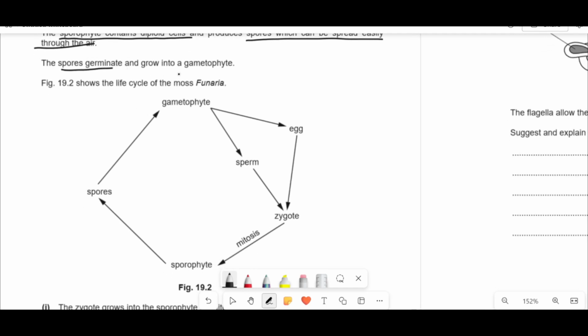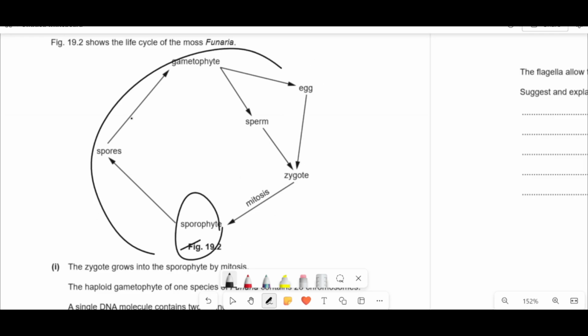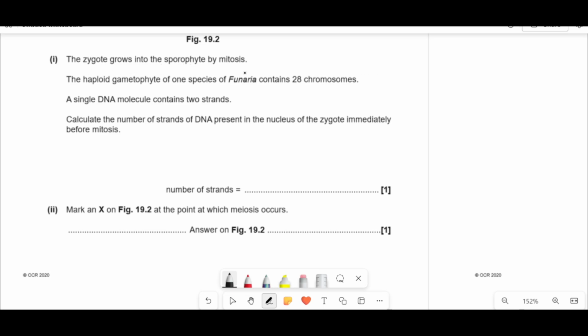The spores germinate and grow into a gametophyte, and then here's the life cycle. So spores, gametophyte, sperm or egg, zygote, mitosis, sporophyte, and then the cycle repeats. Cool. The zygote grows into the sporophyte by mitosis.